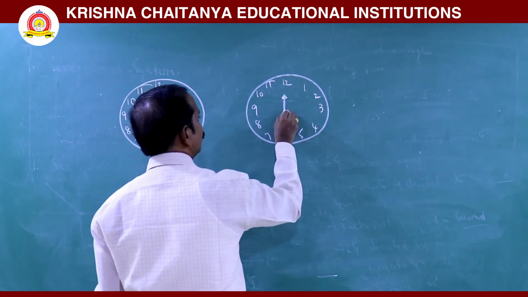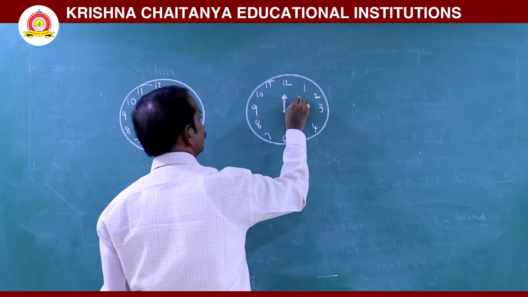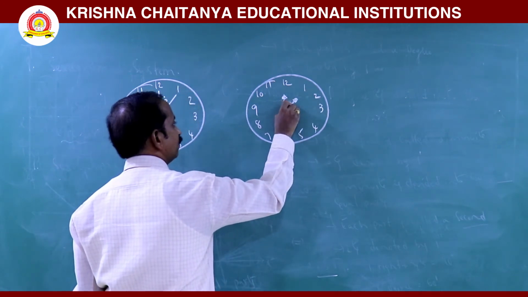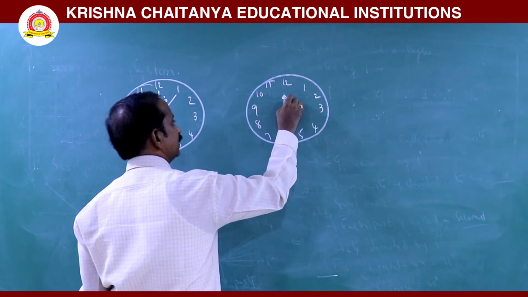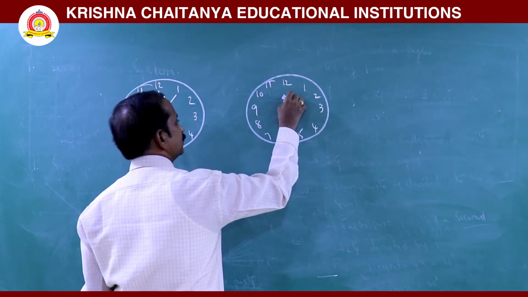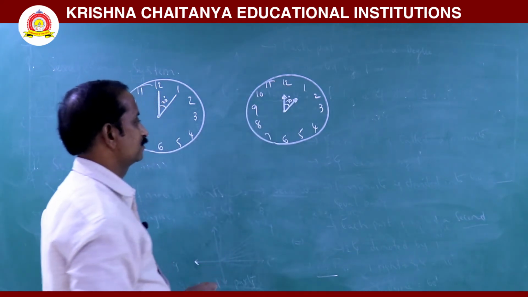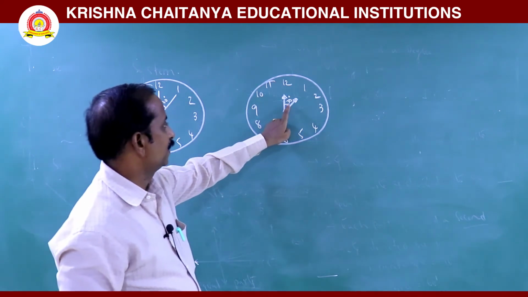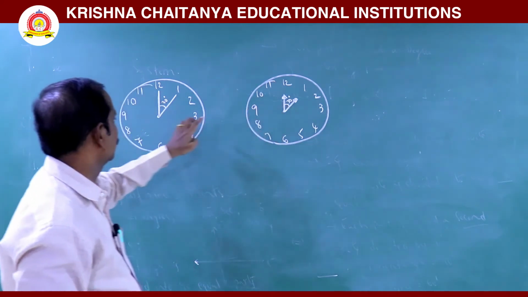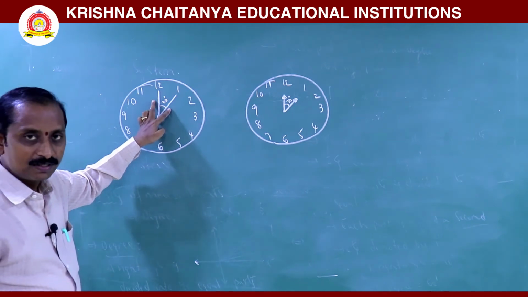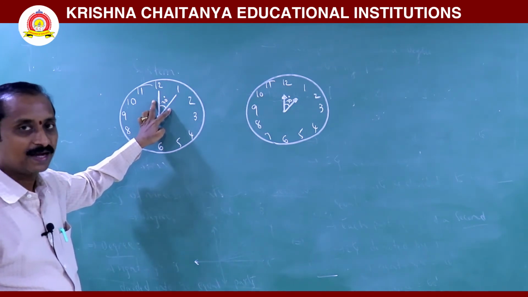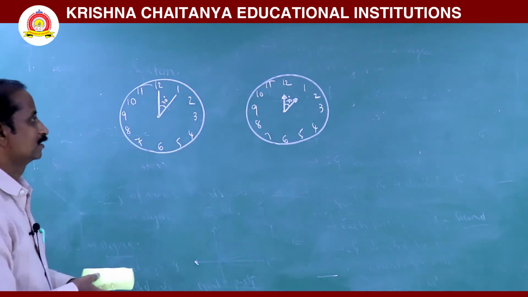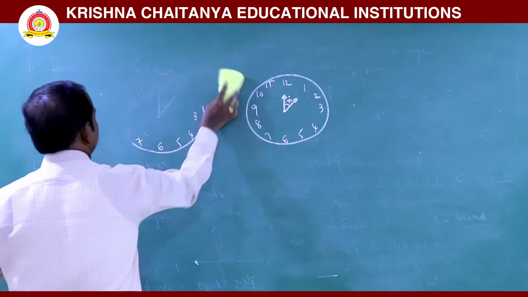Our hand after 1 hour reaches 1. So this measurement of angle is nothing but 30 degrees. So, in 1 hour, our hand rotates an angle of 30 degrees. And in any two consecutive digits in a clock, the angle between them is nothing but 30 degrees.